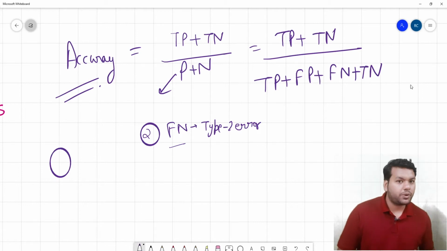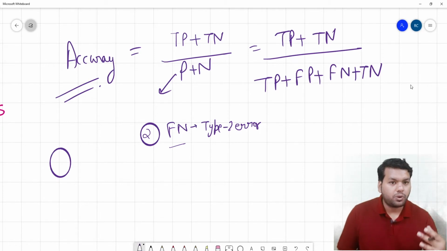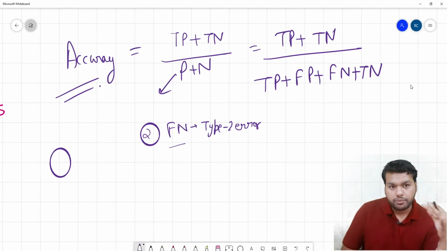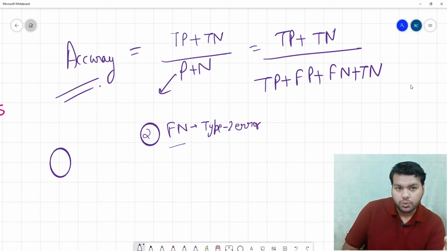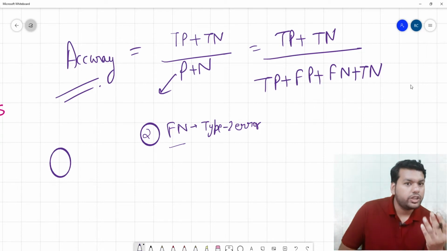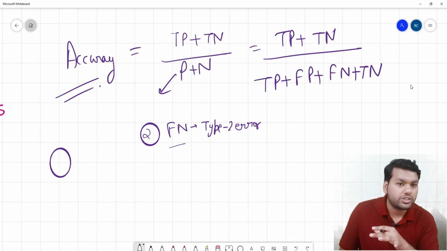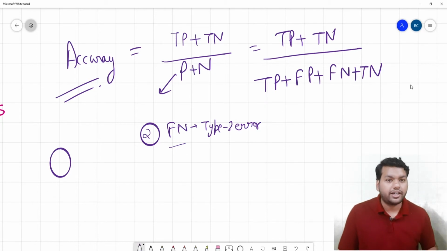But the most important question that comes from your answer is, you told that you can't use accuracy when you have an imbalanced dataset. Now the interviewer can ask you, then how will you handle the imbalanced dataset in your case study? You can say we handle the imbalanced dataset by doing upsampling and downsampling. So now your dataset has become balanced. Now can you use accuracy or not? That is the third question.